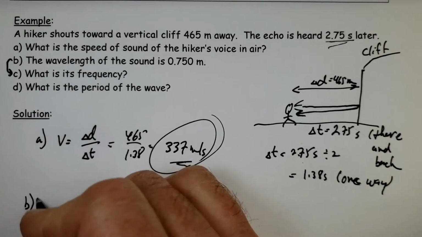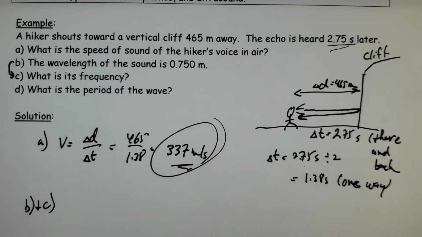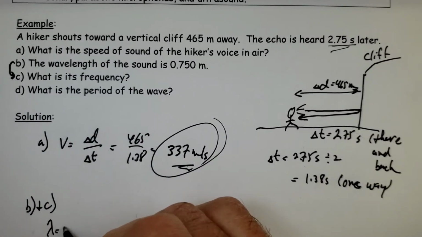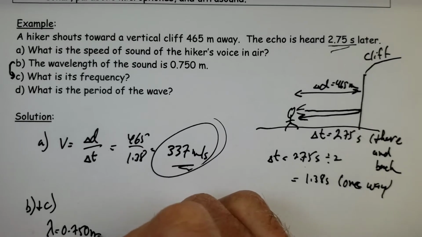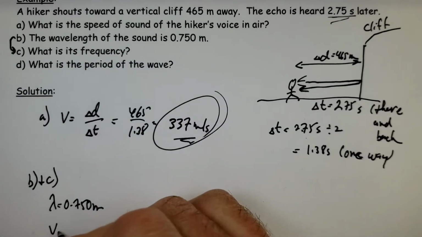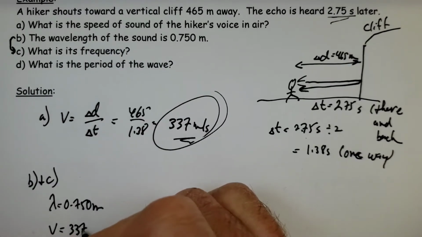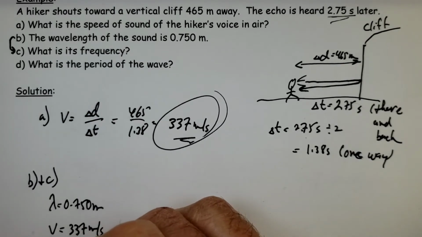And yeah, B and C, we'll just make it one question because there isn't a question there. It's just simply saying we know what the wavelength is. What's the frequency? So the wavelength is 0.750 meters. I know the speed. So look at the frequency.